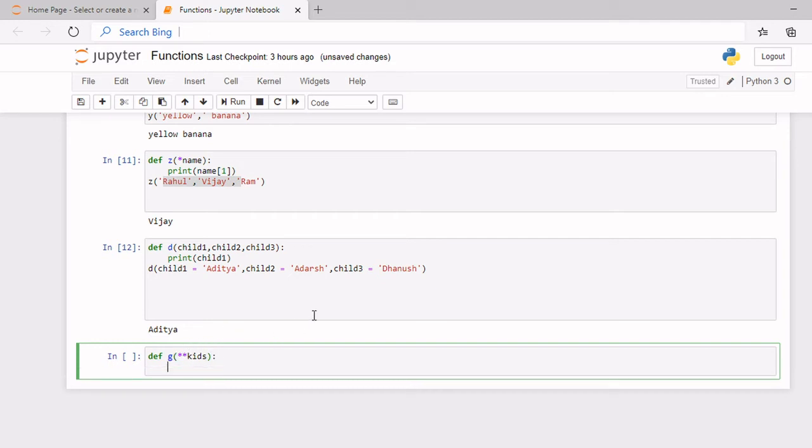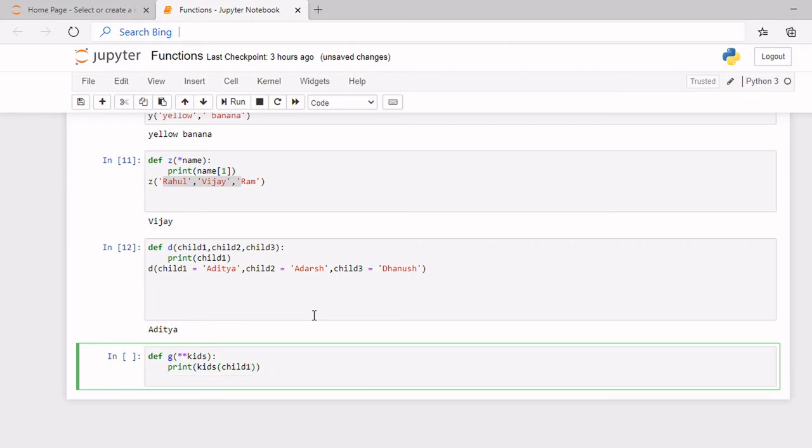And then colon, and then let us write the function. So I'll just write a print, and let's write kids, and let's write here child 1. Okay, so now let's call the function and provide the information.